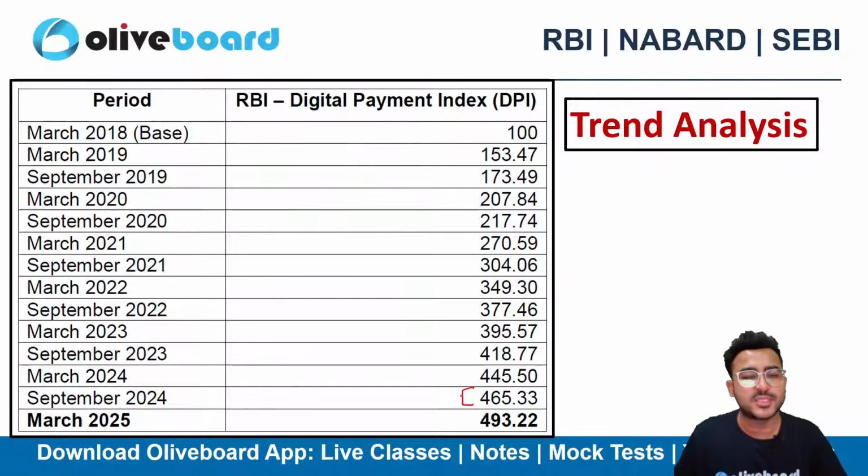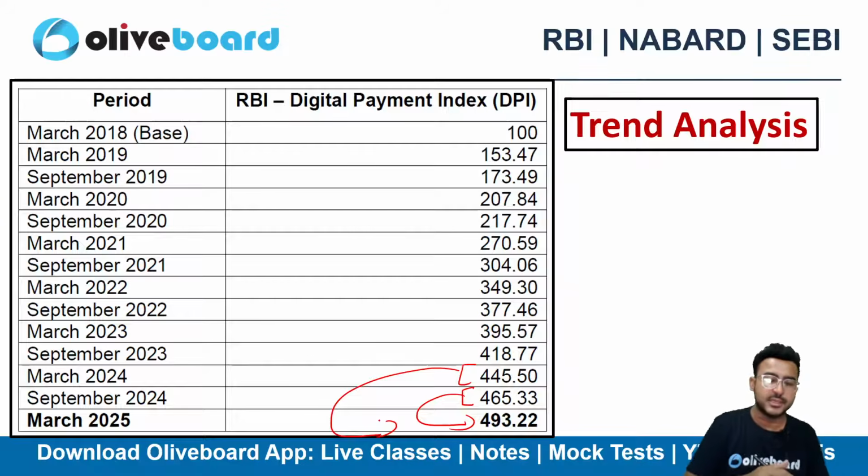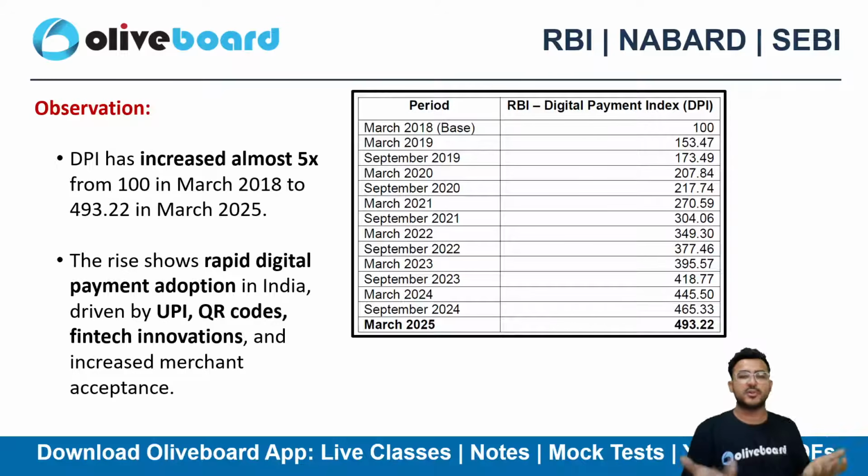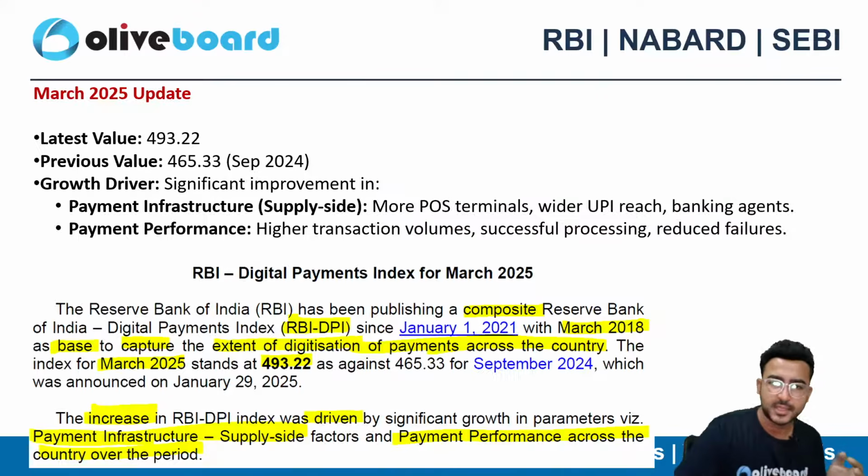From the last published data for September 2024, it is up by 6%, and if I talk about March 2024, it is up by close to 10%, right? So this is the trend. DPI has almost increased 5 times, and this is because of UPI penetration, QR codes, and fintech innovation in our country. So that's a good thing for our country, right?